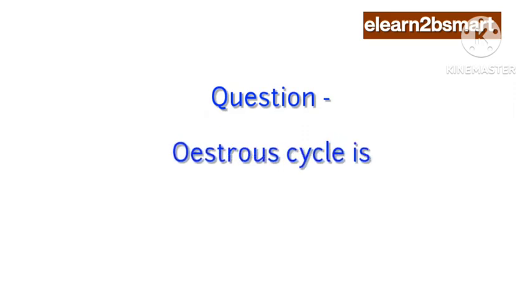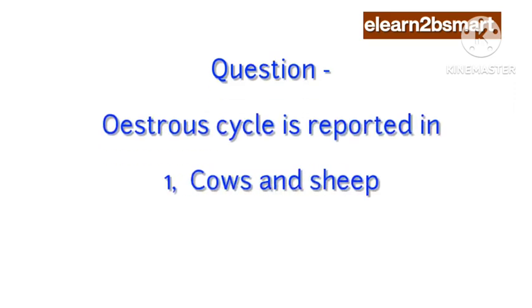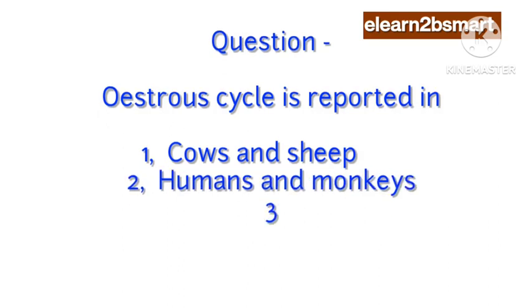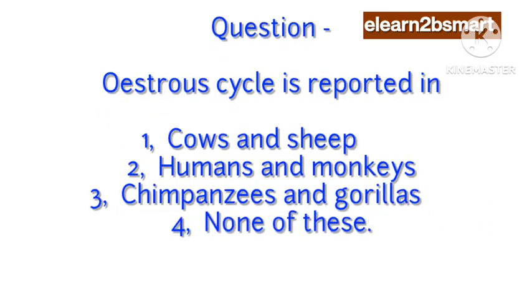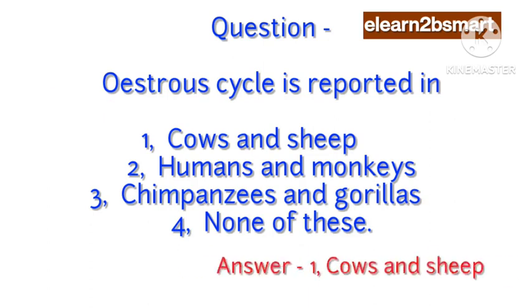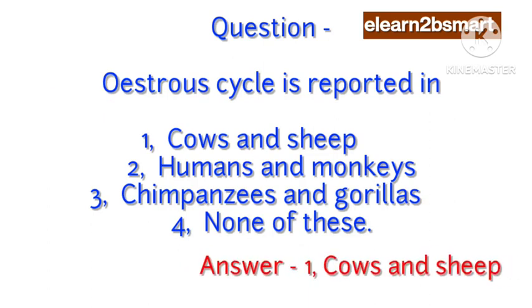Question: Estrous cycle is reported in 1. Cows and sheep. 2. Humans and monkeys. 3. Chimpanzees and gorillas. 4. None of these. Answer: 1. Cows and sheep.